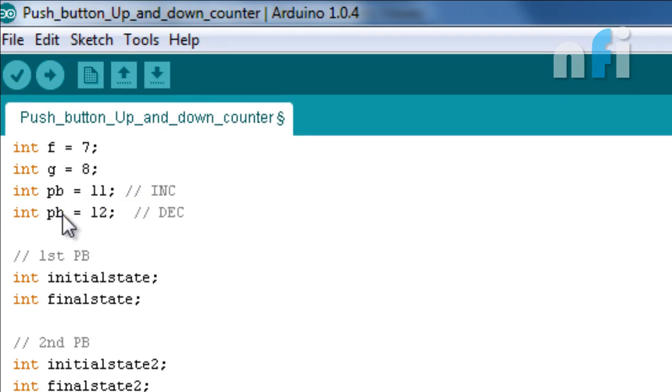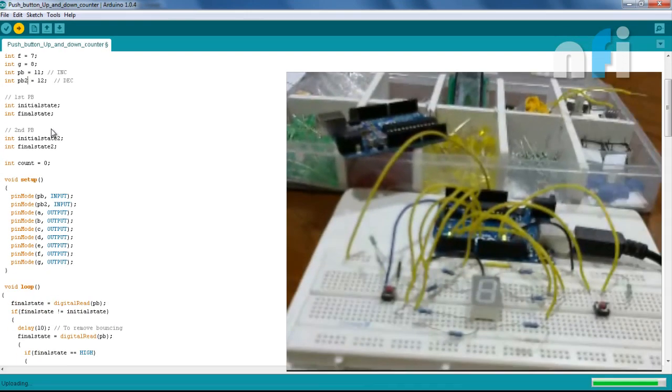Sorry, declaration of same variables. So I'm declaring variable 2. That's why I've told you your variable should be different from another variables. Okay, make sure do not repeat the variables.